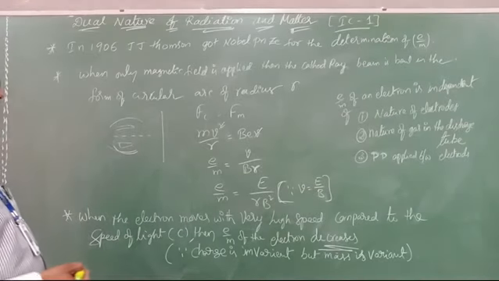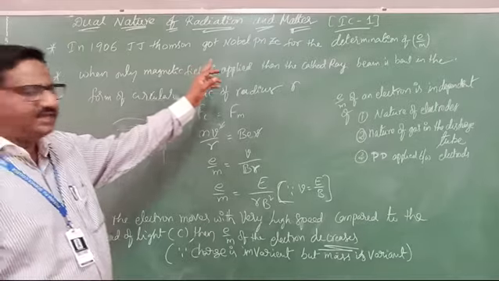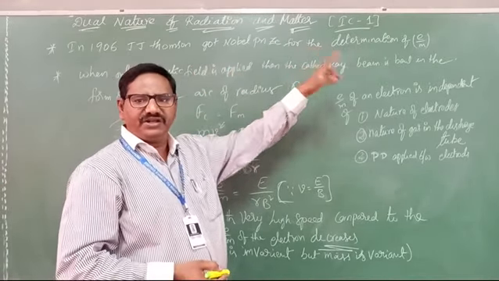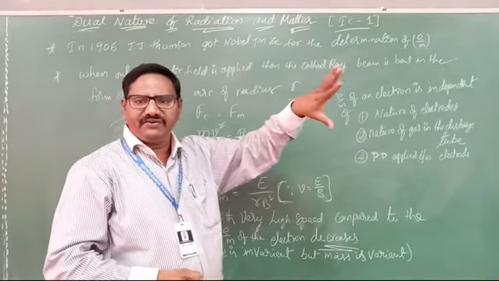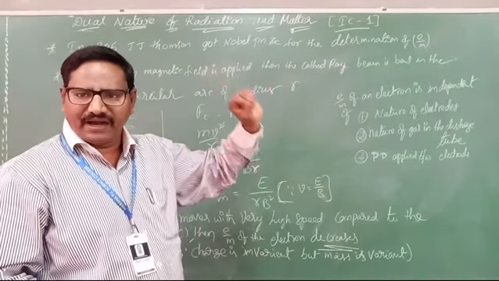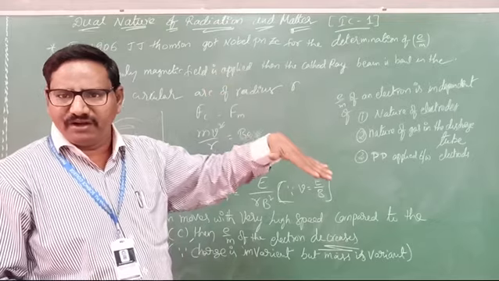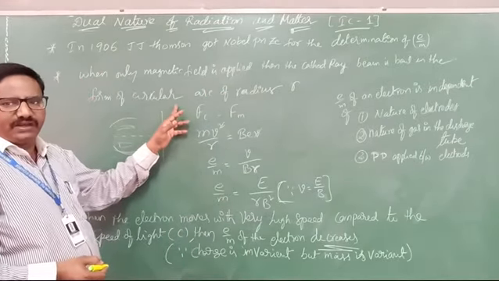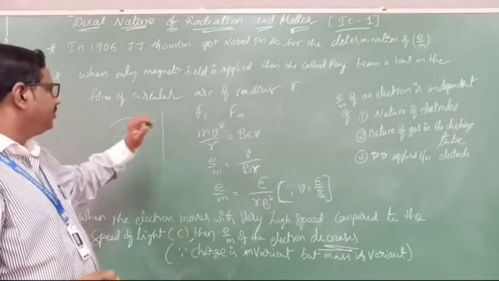Then what happens? When only magnetic field is applied, the cathode ray will bend. Already we discussed it. If only electric field is applied, it also bends. If only magnetic field is applied, then also it will bend, and it forms a circular path.